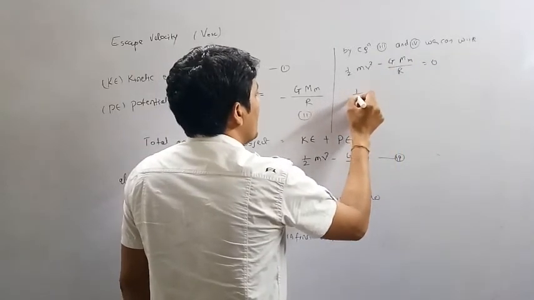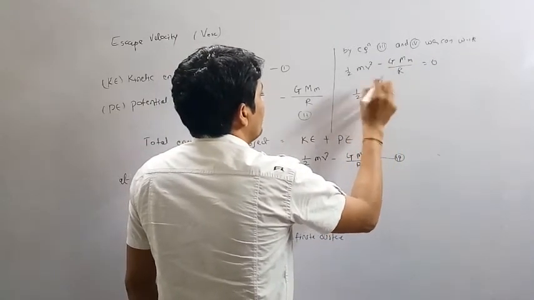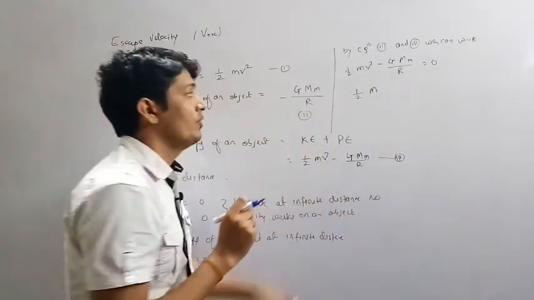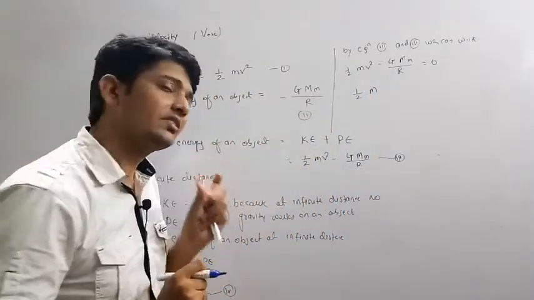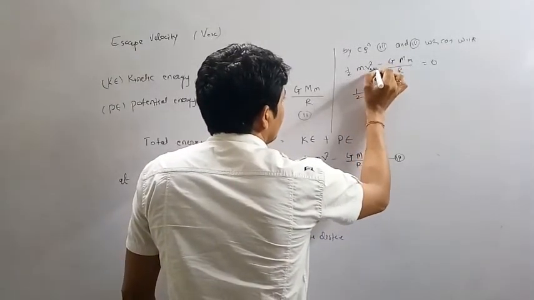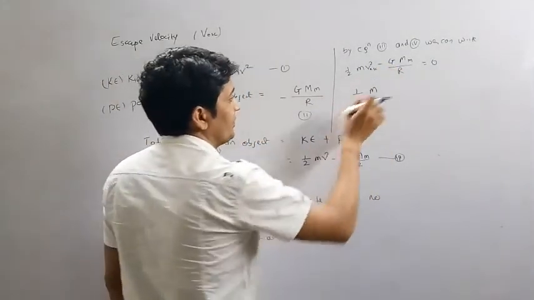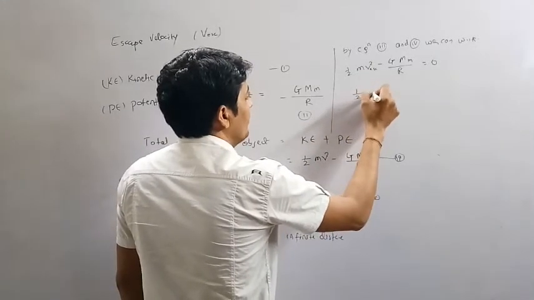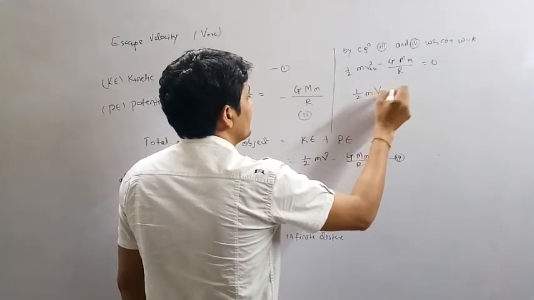So we will have half m, and this velocity v we are considering as escape velocity, so we write v escape.